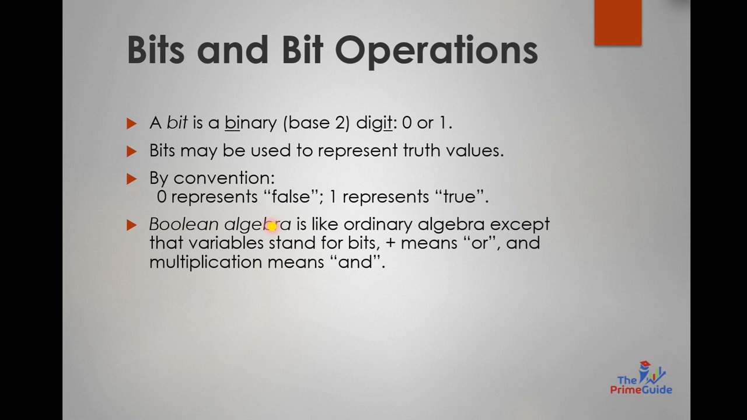Next we have bits and bit operations. What is a bit? Bit is basically a binary value that can be either true or it can be false. Bits may be used to represent the truth values. By convention, as I told you, that 0 would represent false and 1 would represent true. Okay. What is Boolean algebra? It is basically that, as you all know, the simple algebra. Similarly, we are also having Boolean algebra. Here we have plus for or and multiplication means and. मैंने आप लोगों को ऊपर भी बताया, अभी फिर बता रही हूँ.